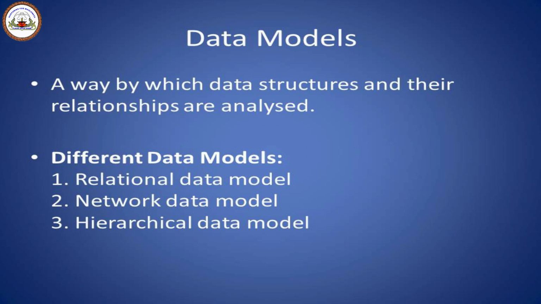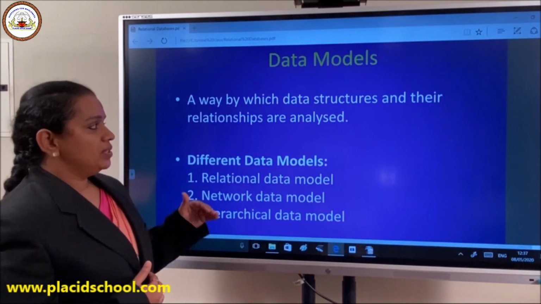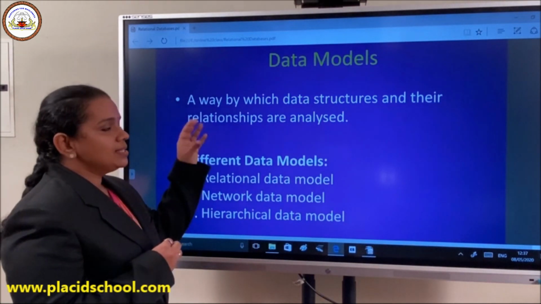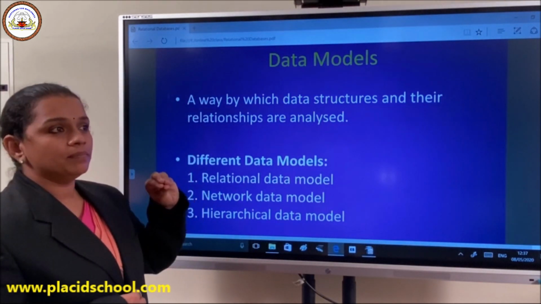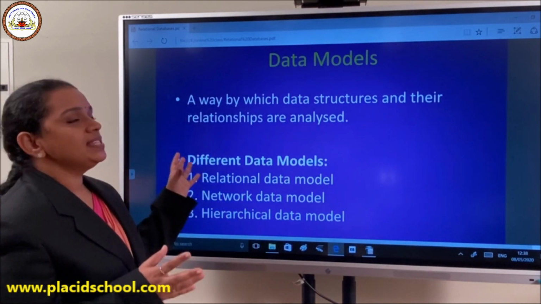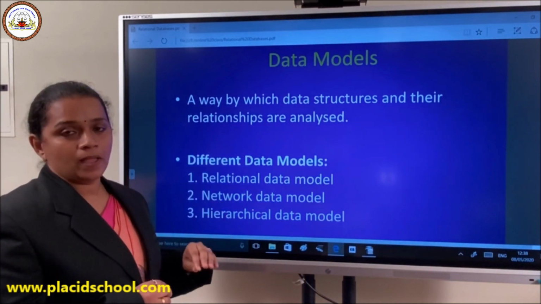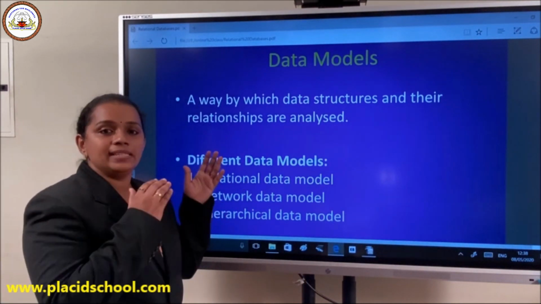Moving on, there are different data models which you deal with in our database management system, but the main three are the relational data model, network data model, and hierarchical data model. A data model is a concept, like a map or a diagram, where you can see a visualization of how data is being stored in a database, or how things are being placed in a database.